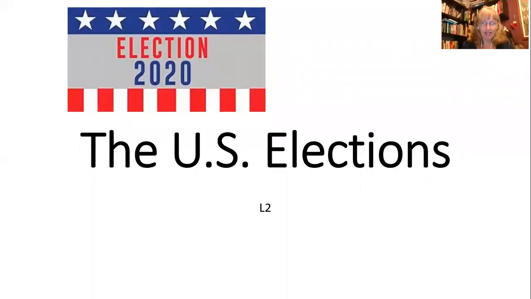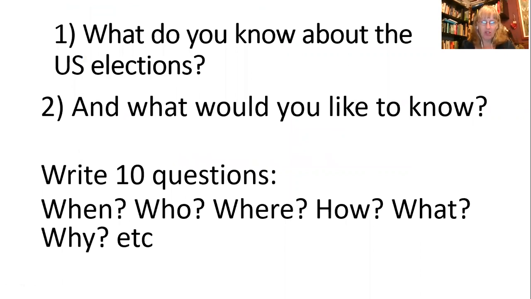Right, so this week's lesson is about the US elections. How much do you know about them already? So, two questions. What do you know about the US elections? And what would you like to know?